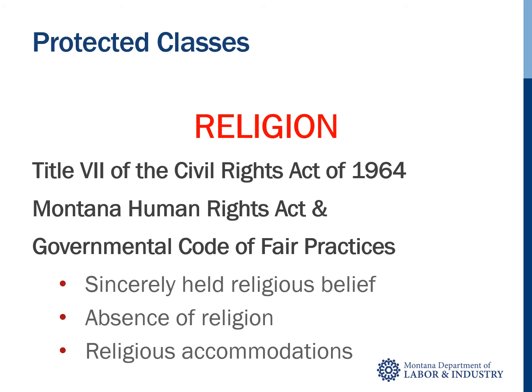Most of us have a general understanding of religion. A Christian, Muslim, Jew, or Mormon, just to name a few, can fall under the protected class of religion. However, this protected class also includes the absence of religion, meaning that a person can file because he or she was not the preferred religion. Also, in the area of employment, a person can ask for religious accommodations, such as time off to attend a powwow or to observe their religion's Sabbath.